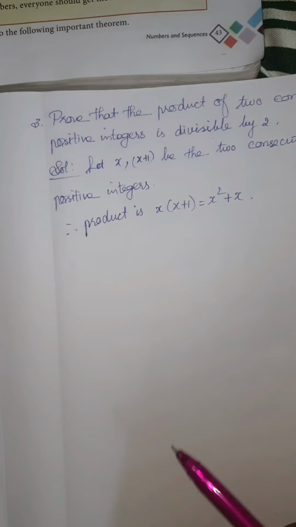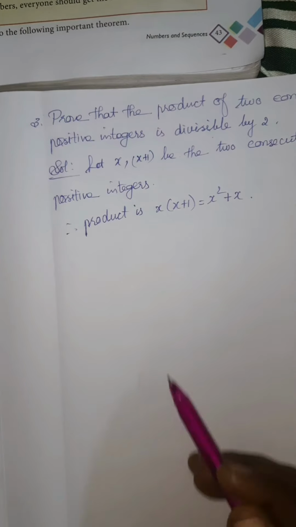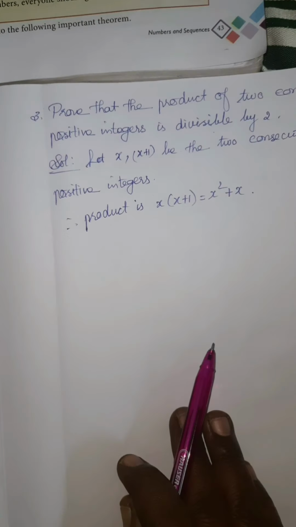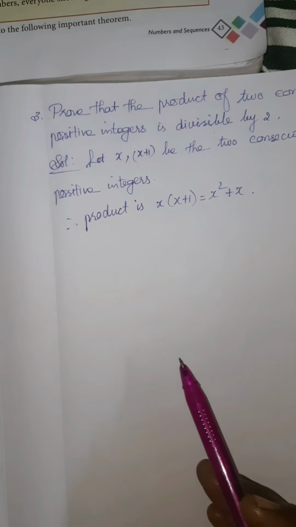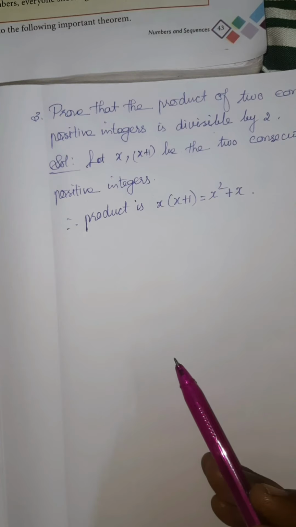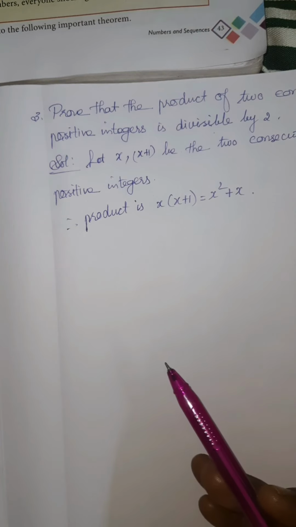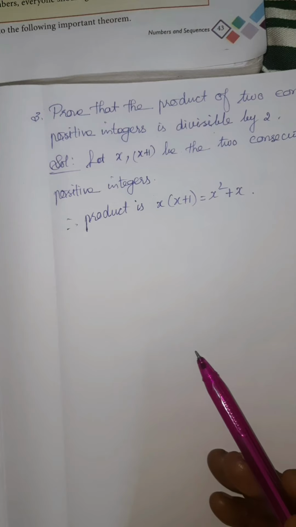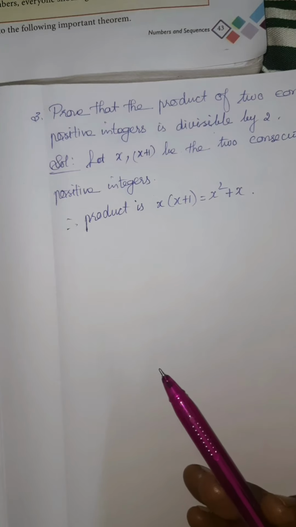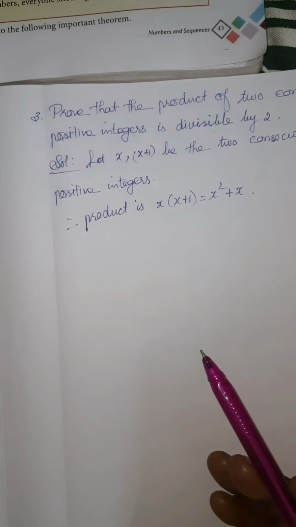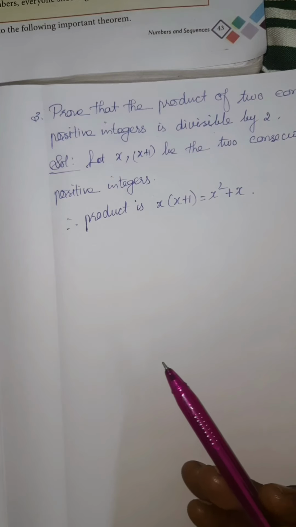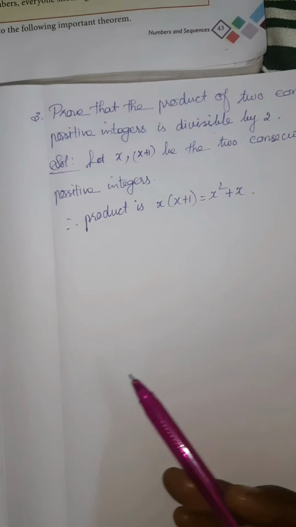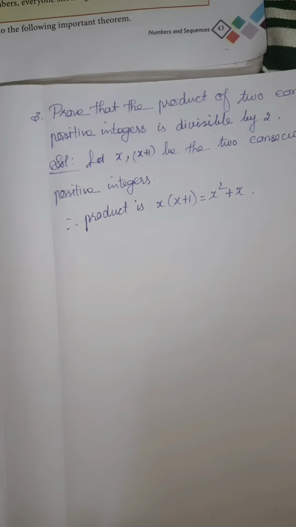Now what about this? Suppose this number x, that is the first number, is an odd number. Maybe these two consecutive numbers are 1 and 2, so the first number is an odd number. Not only 1 and 2, we can also choose 3 and 4, 5 and 6, like that. Anyway, the first positive integer is an odd number.